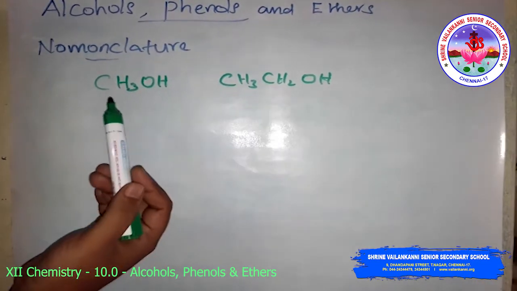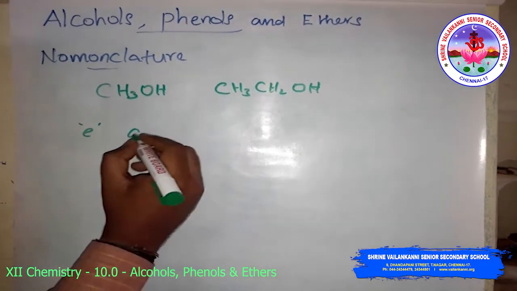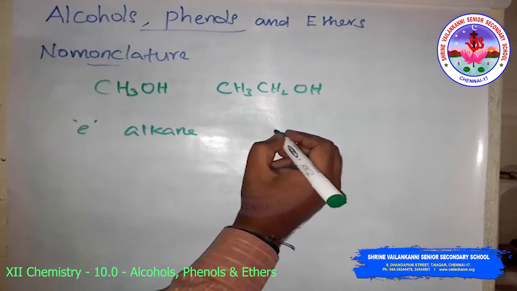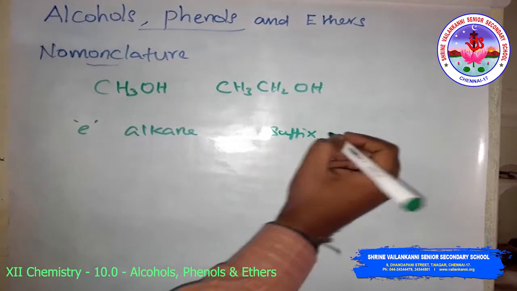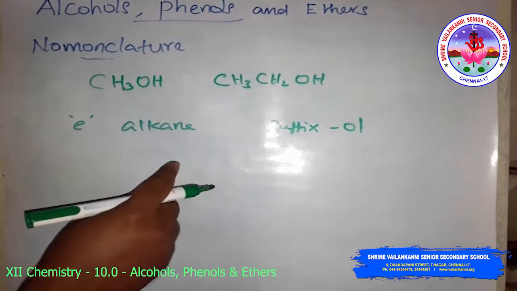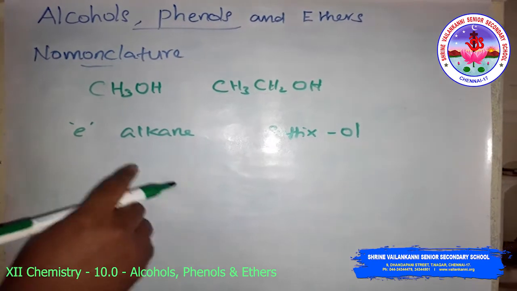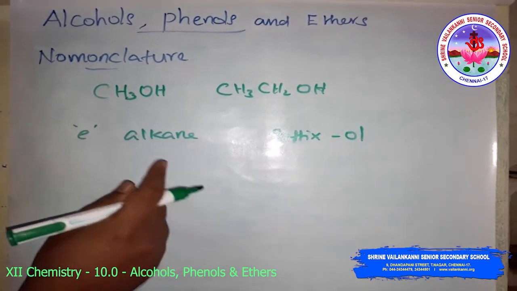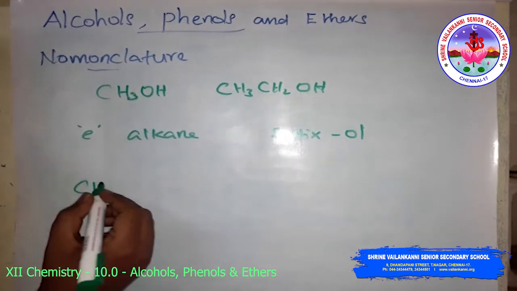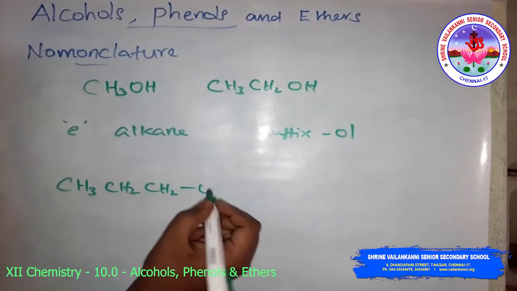Then the IUPAC name of the alcohol is derived from the name of the alkane from which the alcohol is derived, by substituting the E of alkane with the suffix OL. The position of the substituents is indicated by numerals. For this, the longest carbon chain is numbered starting at the end nearest to the hydroxyl group. For example, CH3CH2CH2OH.